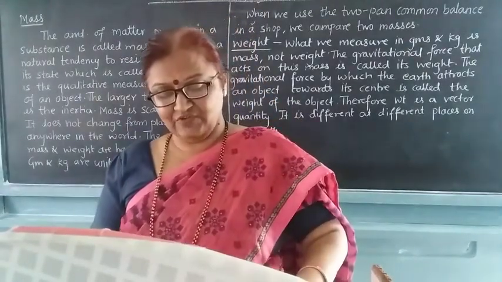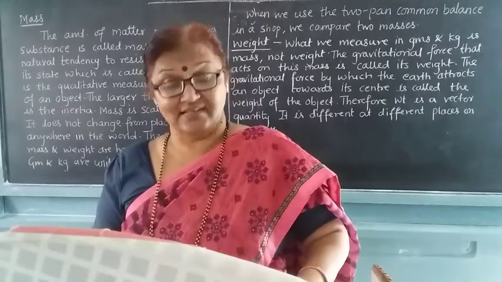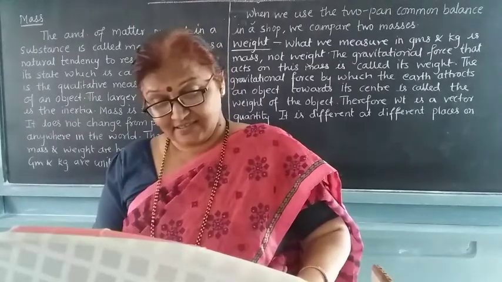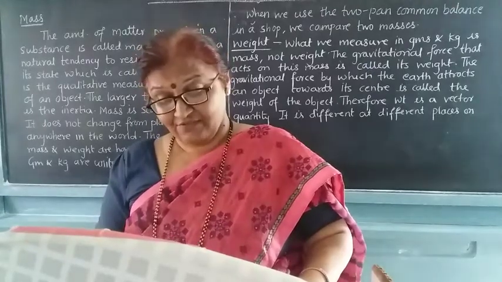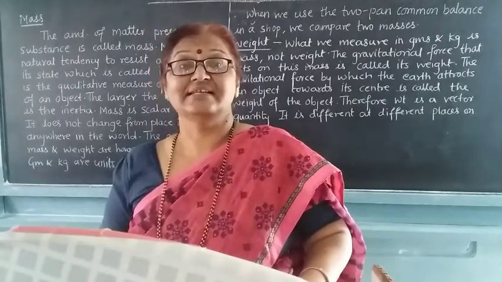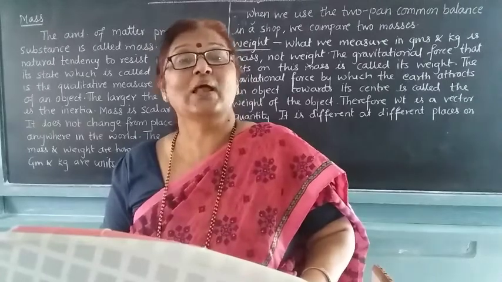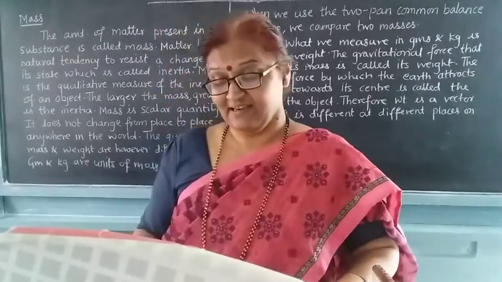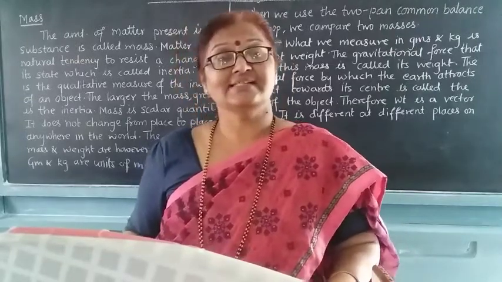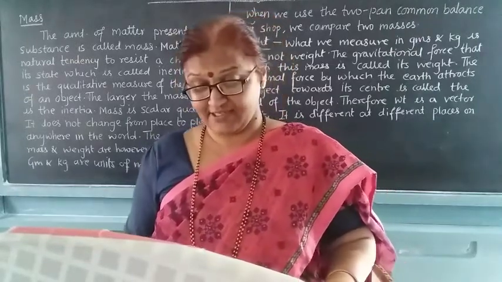That means if we say the length of the tunnel is 2 kilometers, or the fever temperature is 101 degree Fahrenheit, then these are nothing but absolute values. So therefore it is called a scalar quantity. Then next comes the vector quantity.